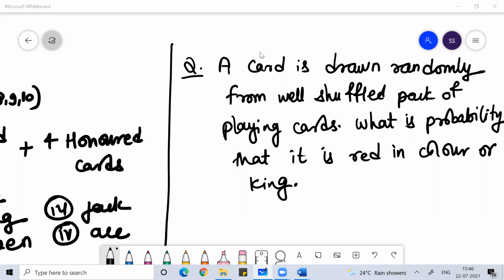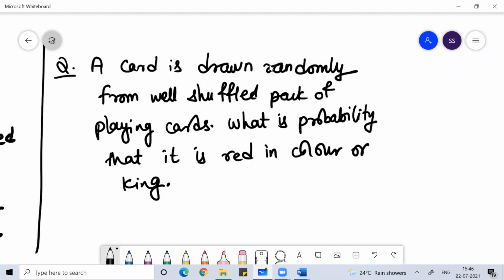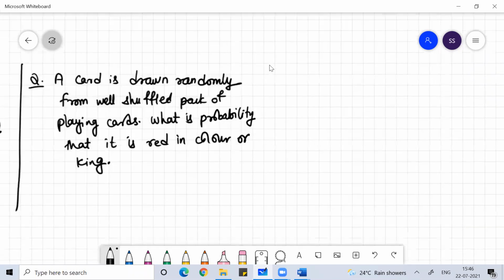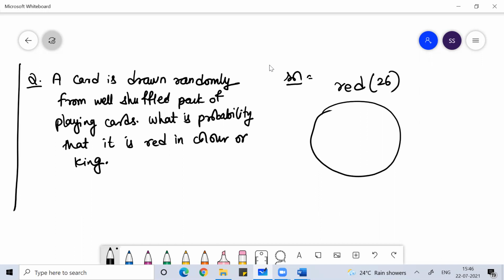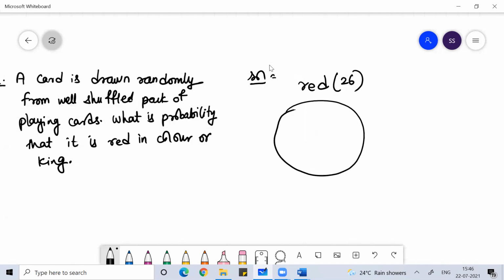Always remember that part. So, guys, you have to understand that a little bit of knowledge of Venn diagram is required to solve the problem. You know that, right? If you say a card is red in color, how many cards are red in color? 26 cards are red in color, right? Suppose all the red cards are represented by this Venn diagram.